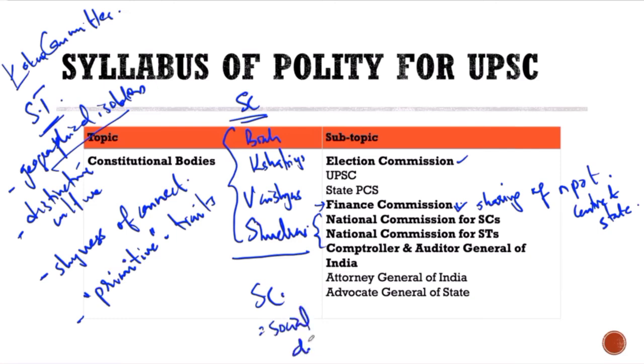And what are social disabilities? You cannot enter the temple. You are inauspicious, even to view. So a lot of social disabilities, economic disabilities, political disabilities. You're not an equal. This was placed on them. So the kind of reservation and protection that has been given to the SCs is slightly different from the ones given to the STs, and that is primarily because SCs are very, very different from STs. So when people say SC, ST, SC, ST, SCs and STs are extremely different from each other.